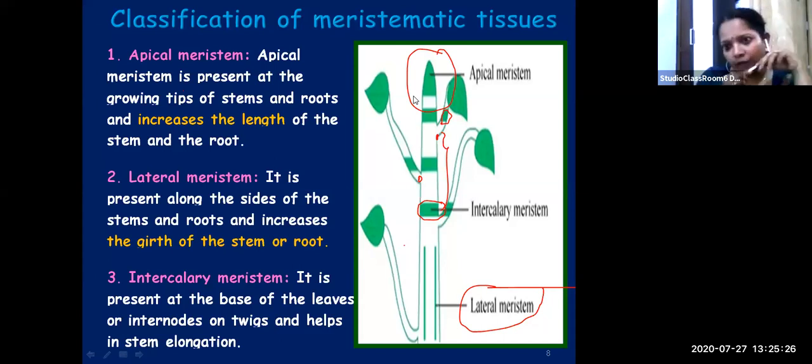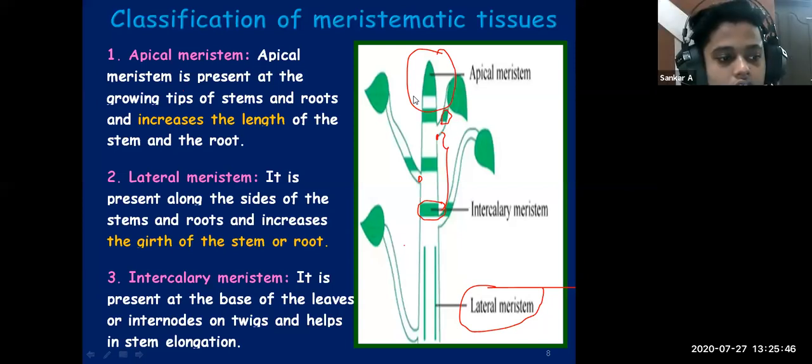Now the second one, lateral meristem. Where is it present? On the sides of stems and roots. Its function is to increase the girth, or you can say the width, of the stem and the root. Third one, intercalary meristem. Where is intercalary meristem found?